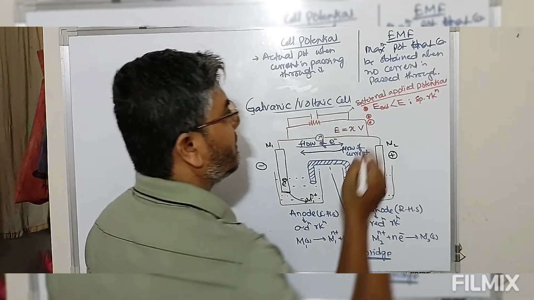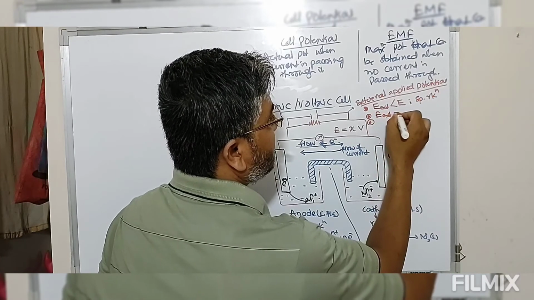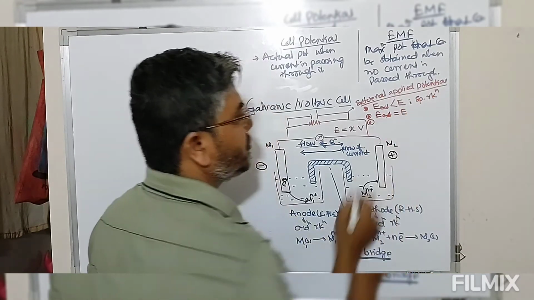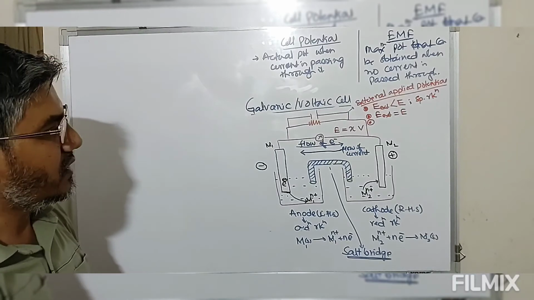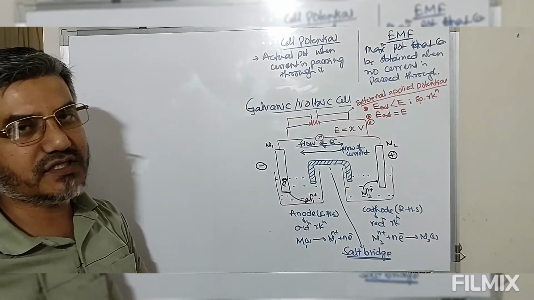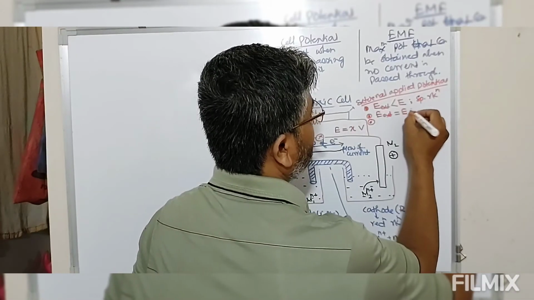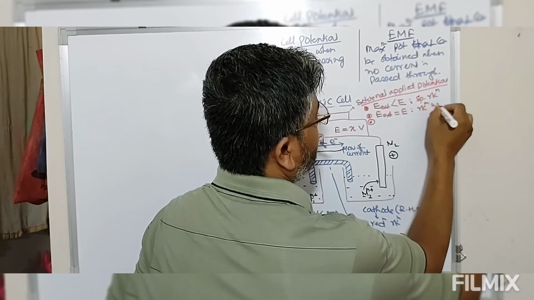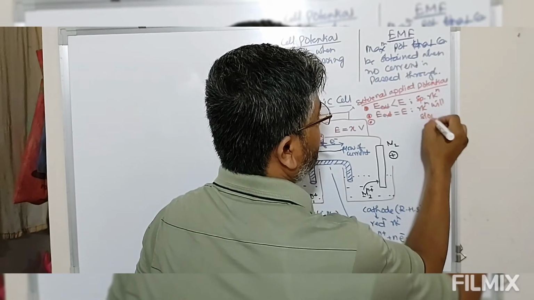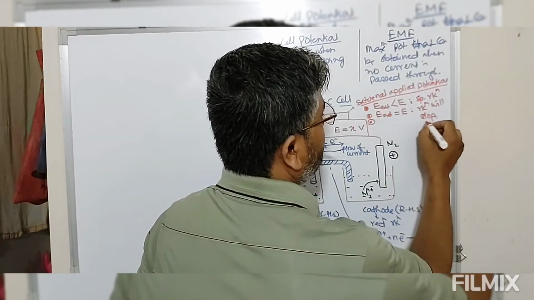Now if the external applied potential is equal to the cell potential, the reaction will stop. If the reaction stops, no current flows.